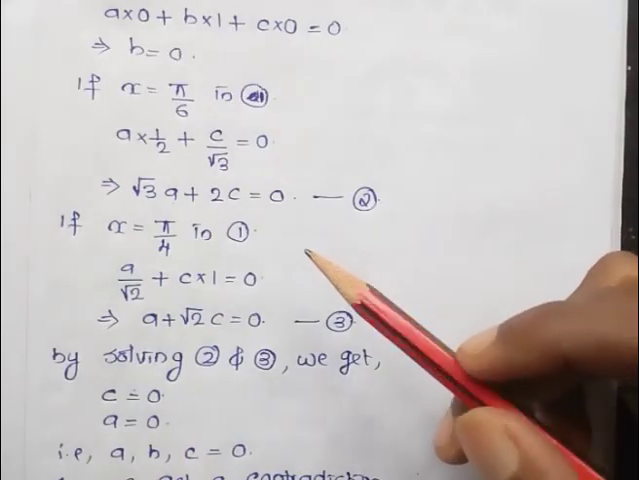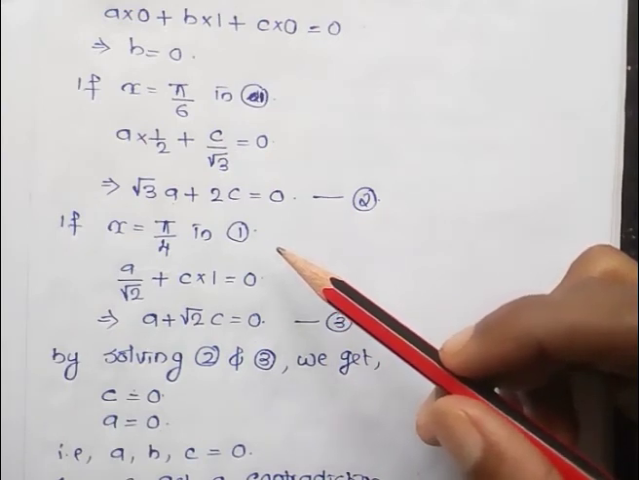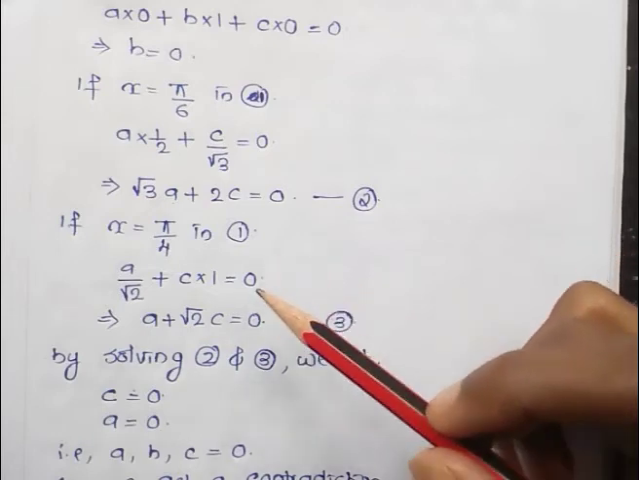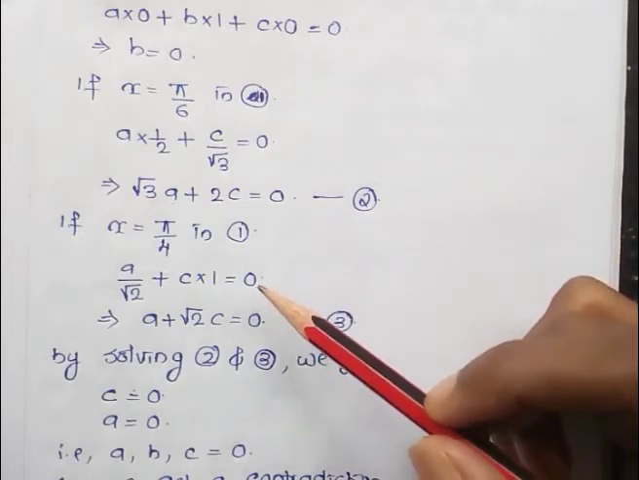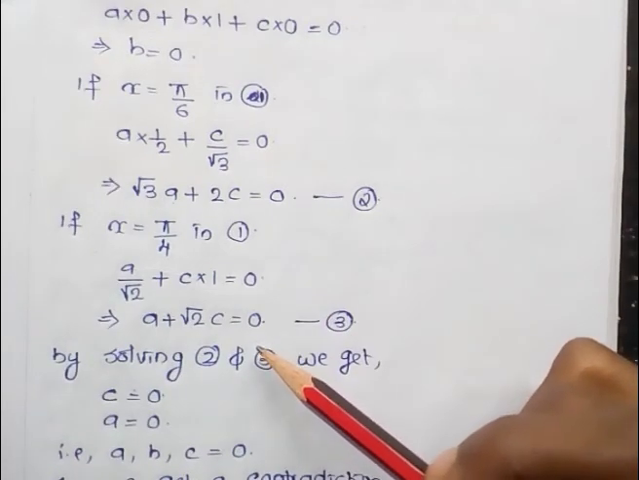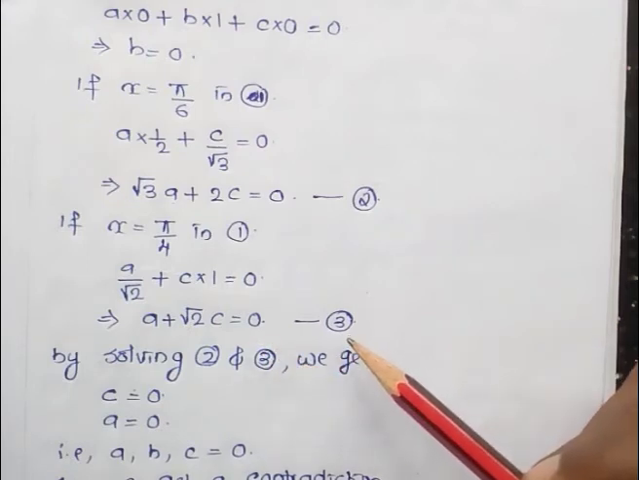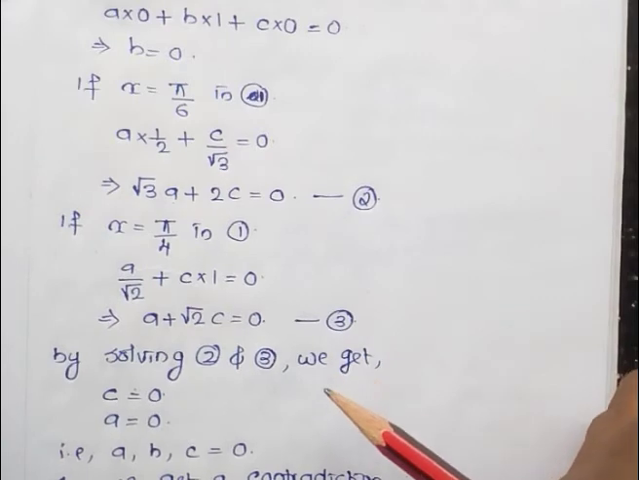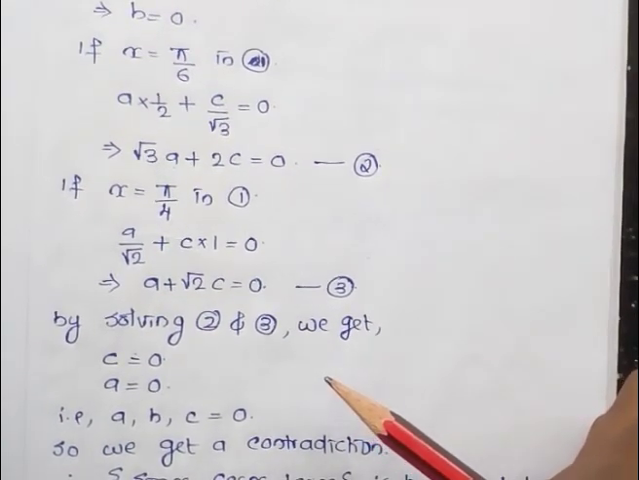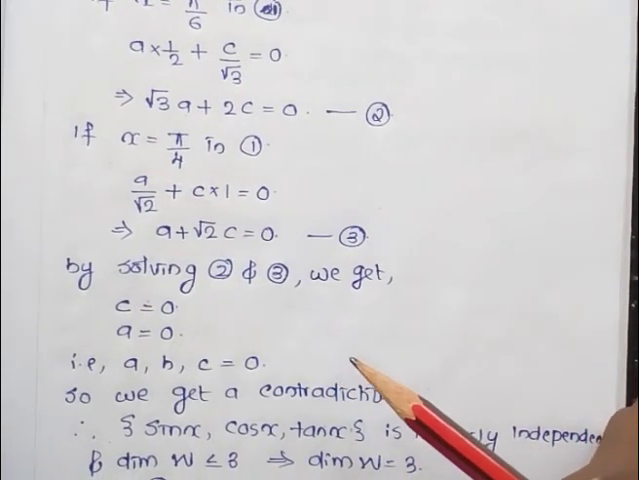Now we substitute x equal to pi by 4 in the linear combination a sin x + b cos x + c tan x equal to 0. We get a by root 2 + c equal to 0, which implies that a + root 2 c equal to 0. Put it as equation number 3. By solving equation numbers 2 and 3, we get c equal to 0 and a equal to 0. That is, we get the values a, b, c are all 0.